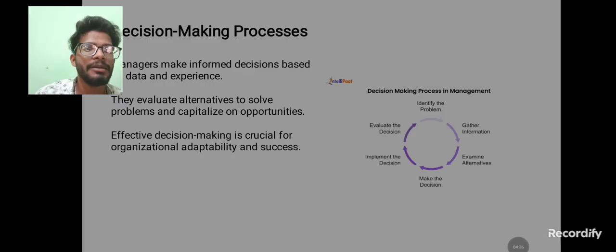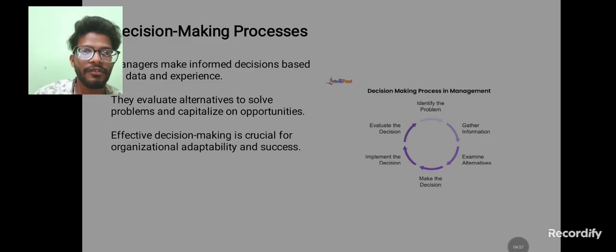The decision making process in management means first you need to identify the problem. What is the problem? What are the concepts? After that, gather information. For that problem, we need to collect the information. Then examine the alternatives. If there are any possibilities to reach the goal, we need to examine them. After that, make the decisions. We need to make the best decisions.